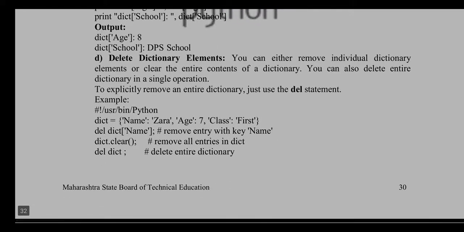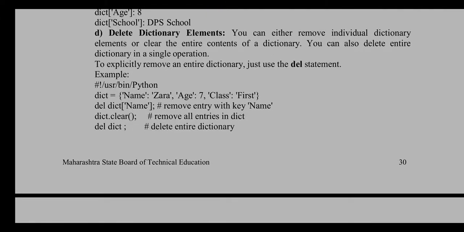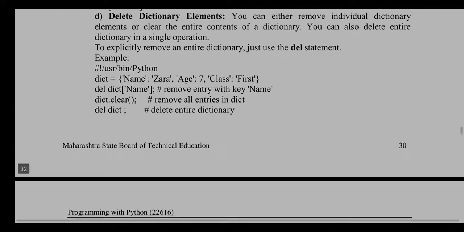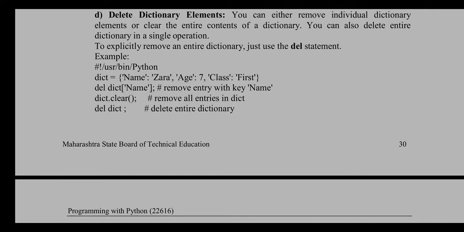Okay, then delete dictionary elements. You can either remove individual dictionary elements or clear the entire content of a dictionary. You can also delete the entire dictionary in a single operation. This way, you have to use the del keyword. See the example. We have specified one dictionary over here, and if I just want to specifically remove the key value pair of name, I have to specify the key, that is name.